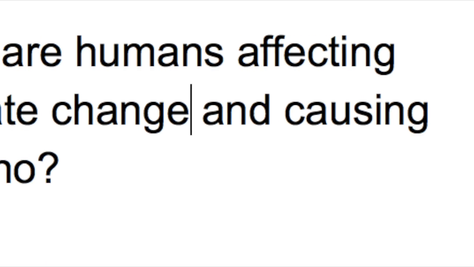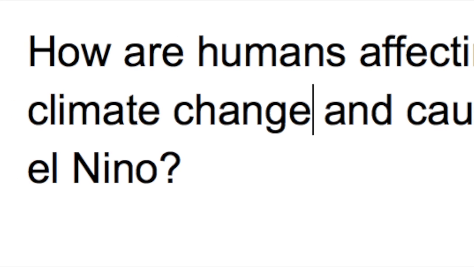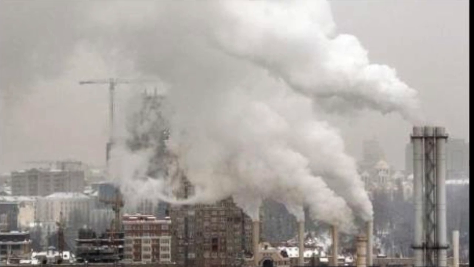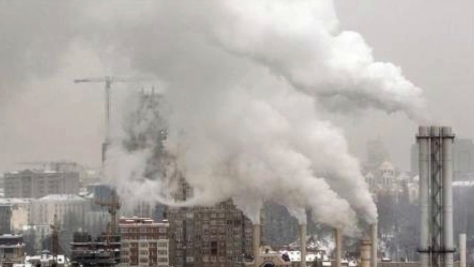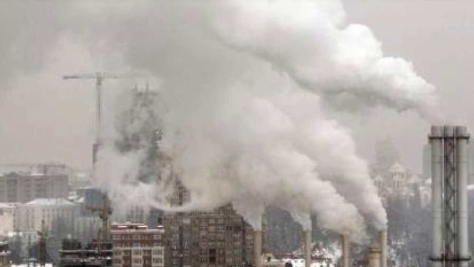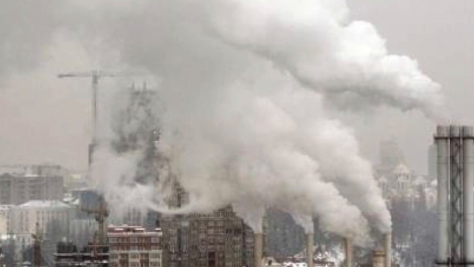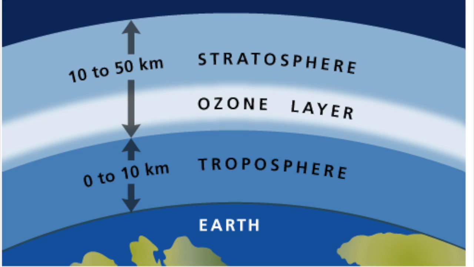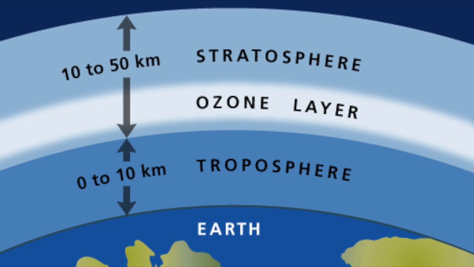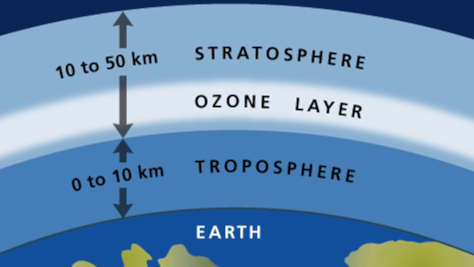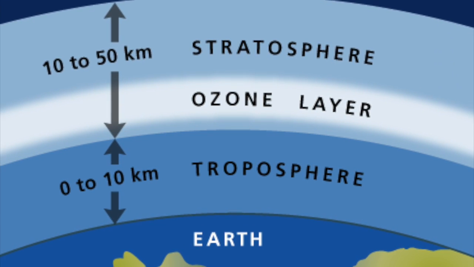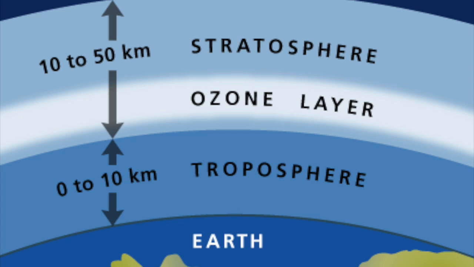How are humans affecting climate change and causing El Nino? Humans affect the climate via pollution, especially smoke from factories. This smoke damages our ozone layer, which is a layer that protects the Earth from receiving the full-on strength of the sun rays. With a damaged ozone layer, more sun rays enter Earth and heat up the oceans more, which ends up creating stronger and more frequent El Ninos, which in turn creates more flooding and destruction.